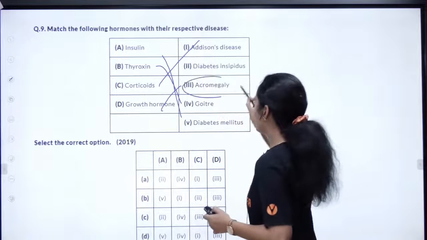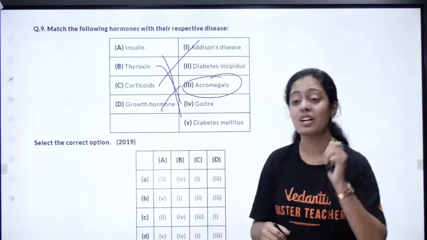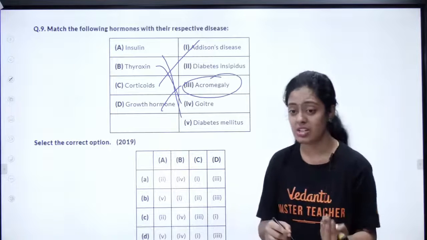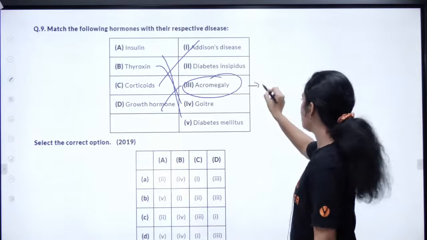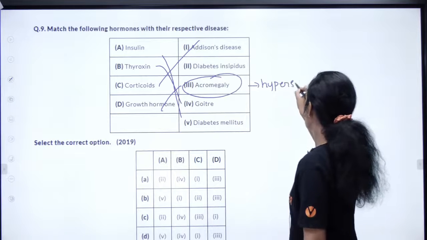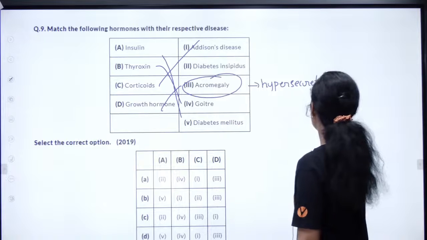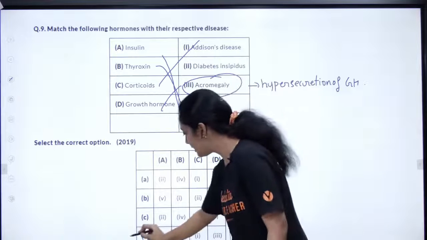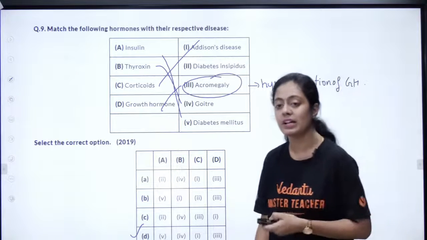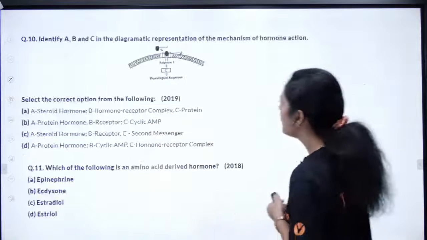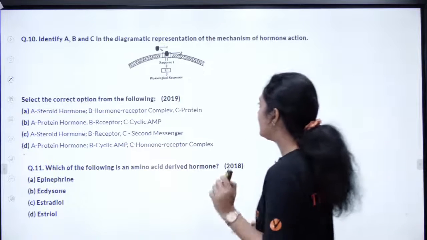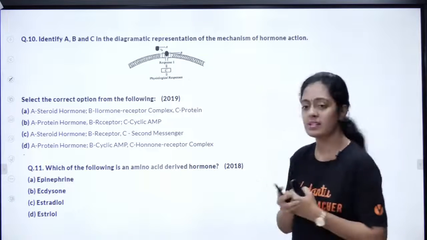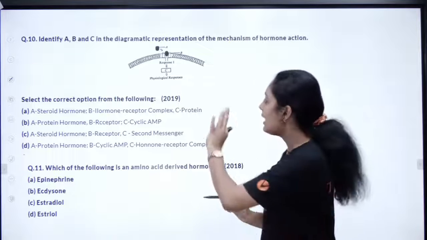What is acromegaly, pasangla? Acromegaly is hypersecretion of growth hormone in adults. In small children, we call it gigantism. So acromegaly is hypersecretion of growth hormone. Yes, the right answer is option D, pasangla. Absolutely correct. So you can definitely expect disorder-type questions. 2019, directly from your textbook they have asked. So what is A, what is B, what is C, they have asked. Let me see how many of you will tell the right answer. A endradhu enna, pasangla?